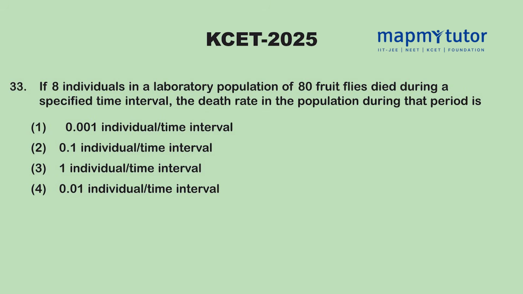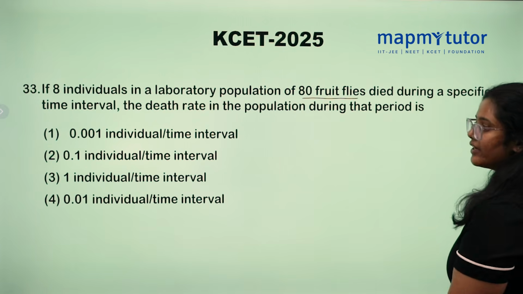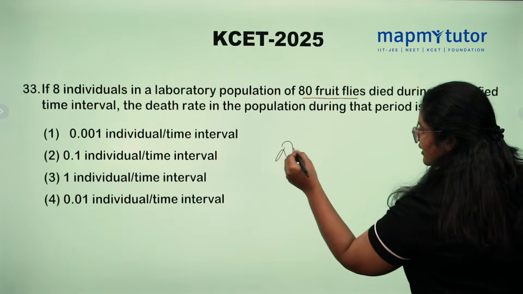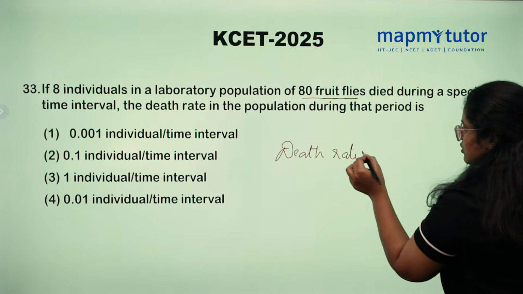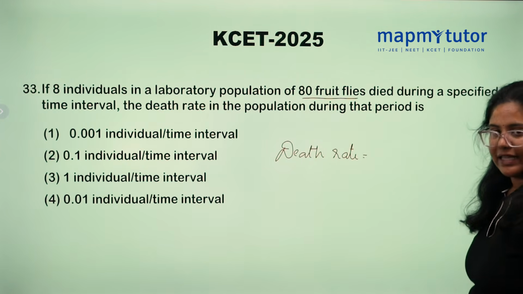If 8 individuals in a laboratory population of 80 fruit flies died during a specific time interval, the death rate in population during that period is. So, here we need to calculate death rate. So, we have a formula for death rate.